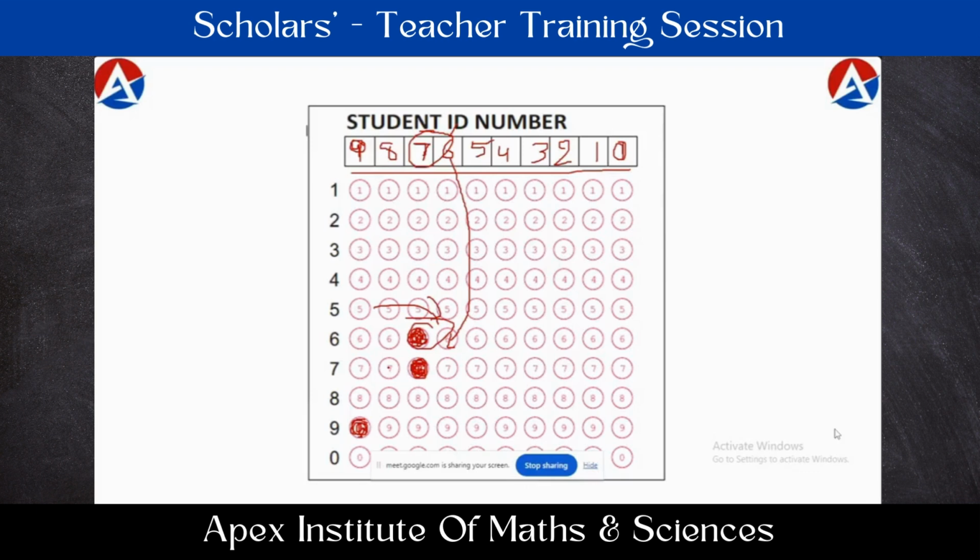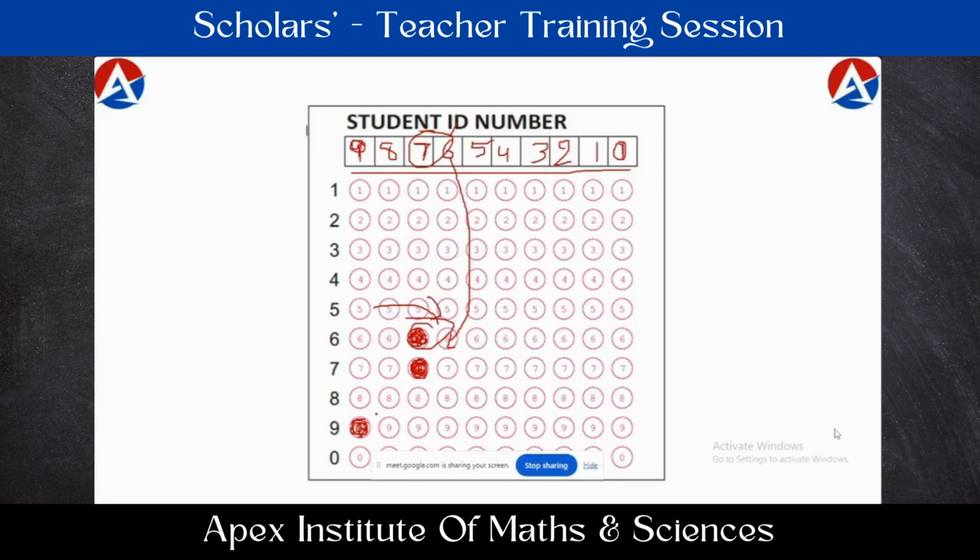That's why it is strictly suggested to the teachers to educate students about this 10-digit ID number filling before going to the examination hall. And we suggest you give the OMR sheet in advance. Once students come in and sit in their places in the examination hall, 10-15 minutes before giving the question paper, we can distribute these OMR sheets. We can ask them to write their ID numbers carefully first in the boxes, and to bubble the circles carefully by checking one by one.